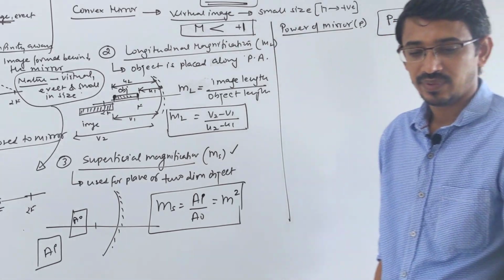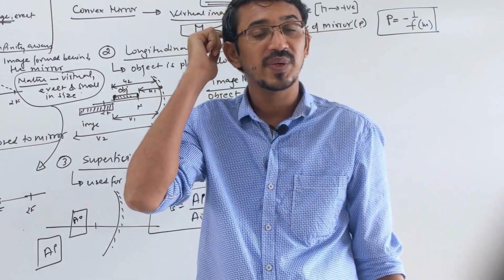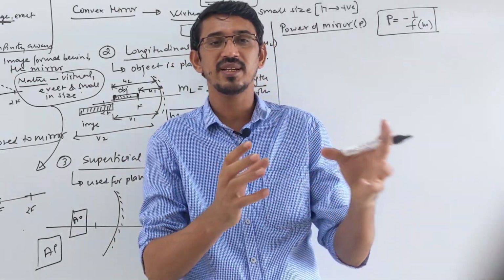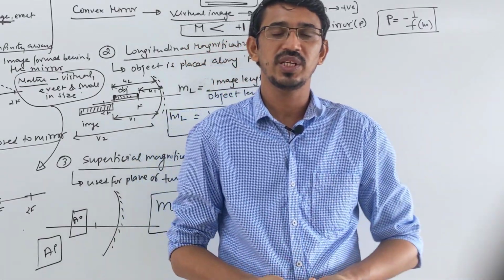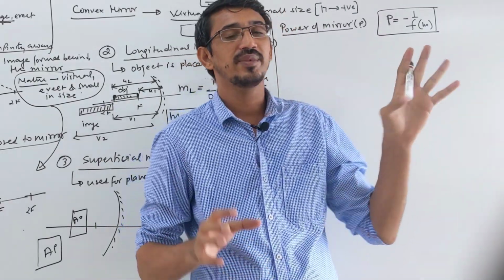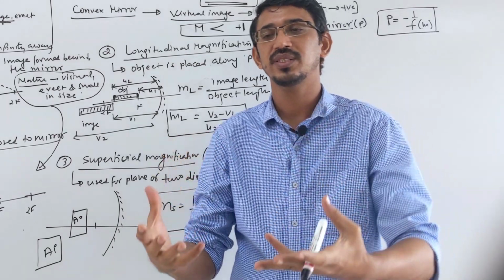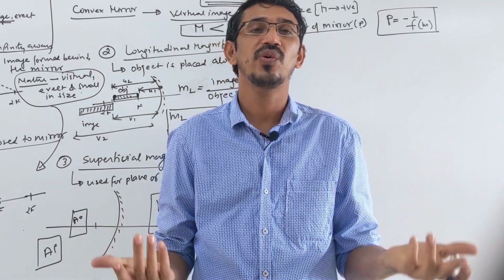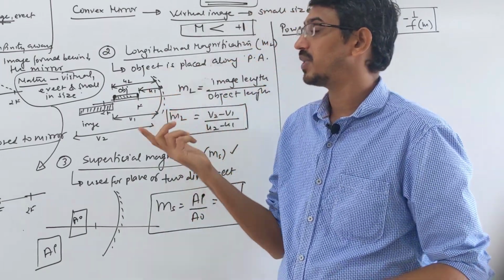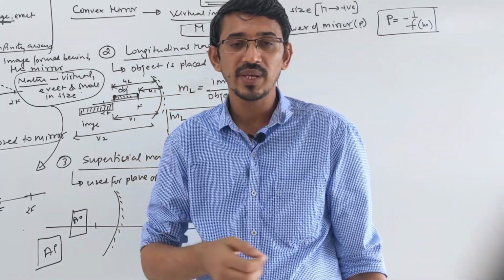Actually they ask theory questions here related to a lens. We have not learned the lens yet, but I am telling you, suppose you put a lens inside a medium, then its focal length will change, so the power will also change, correct? The same question they ask here also: a mirror is taken into some medium like water. What is the new focal length? What is the new power? Mirrors work on the reflection principle, right?